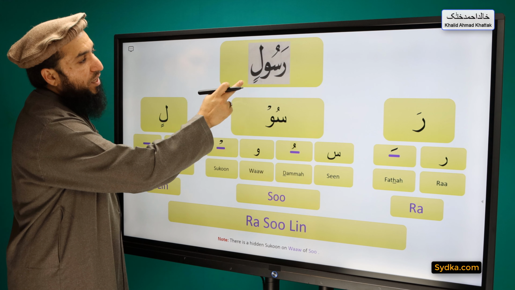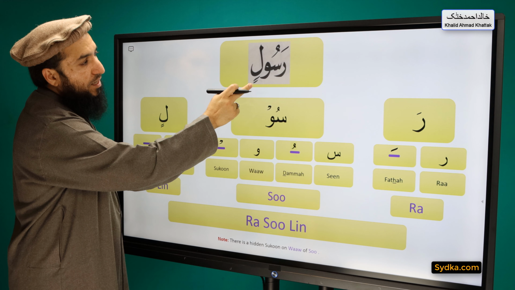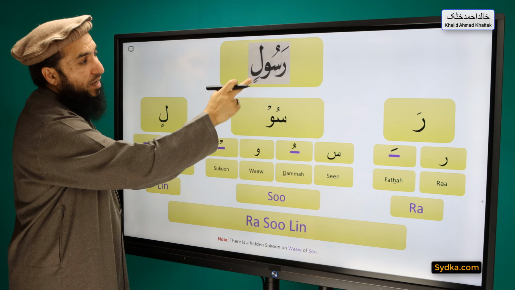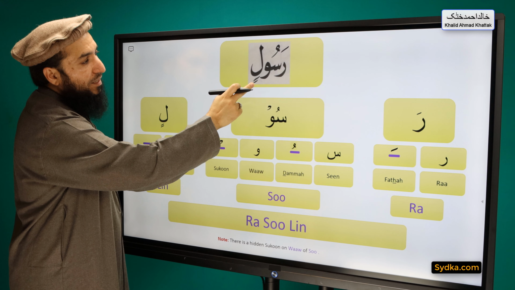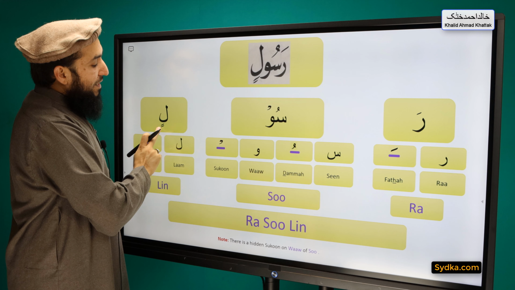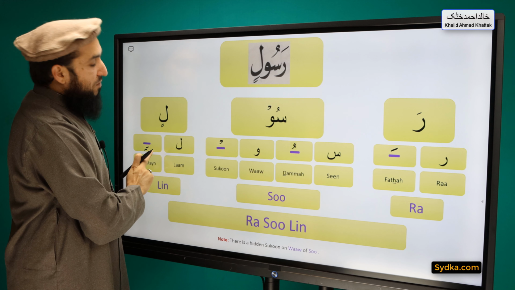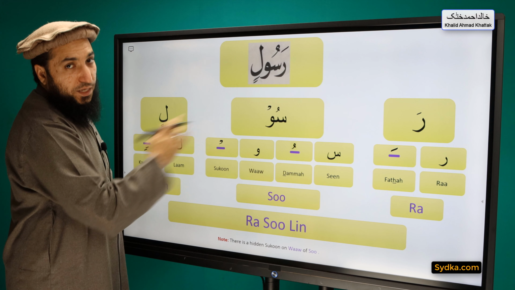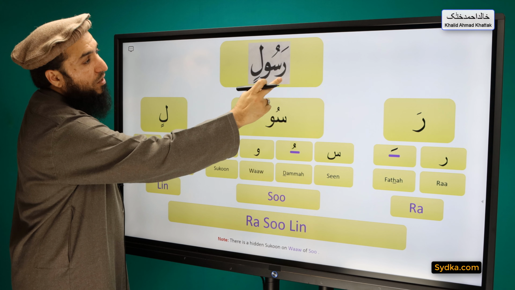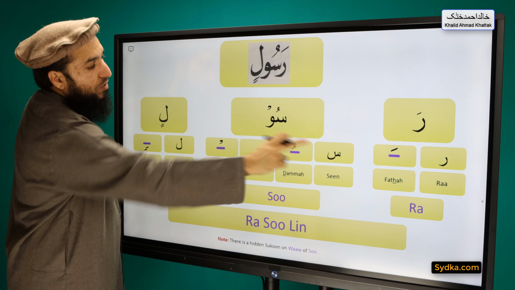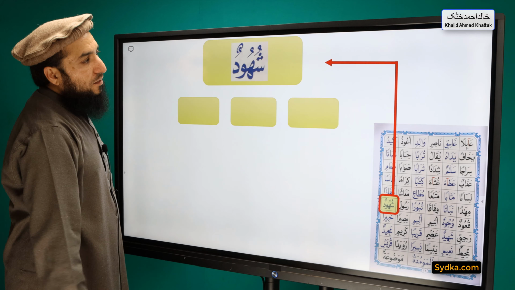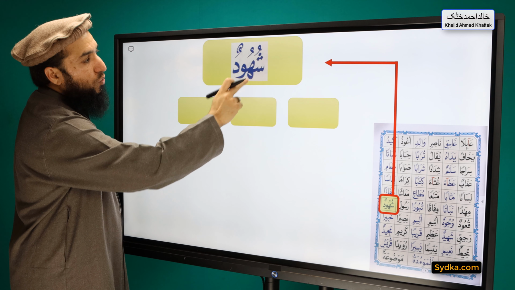The next syllable we have is lam kasratain lin. Lam is light in this case, and it has kasratain underneath. Lam kasratain lin, lam kasratain lin. Combining all 3 syllables we have rasulin rasulin rasulin.